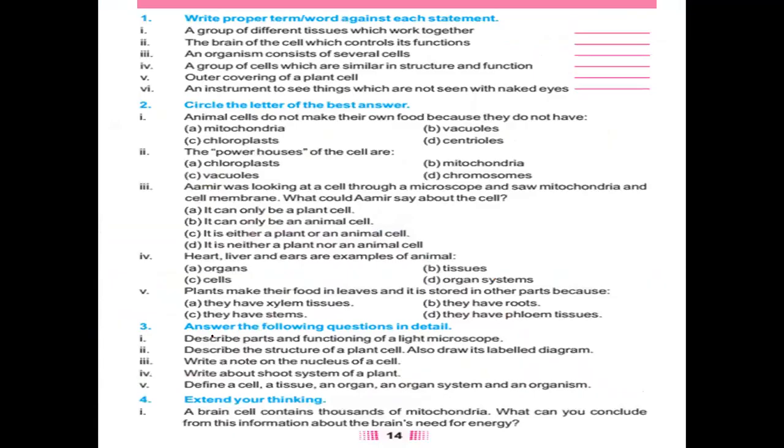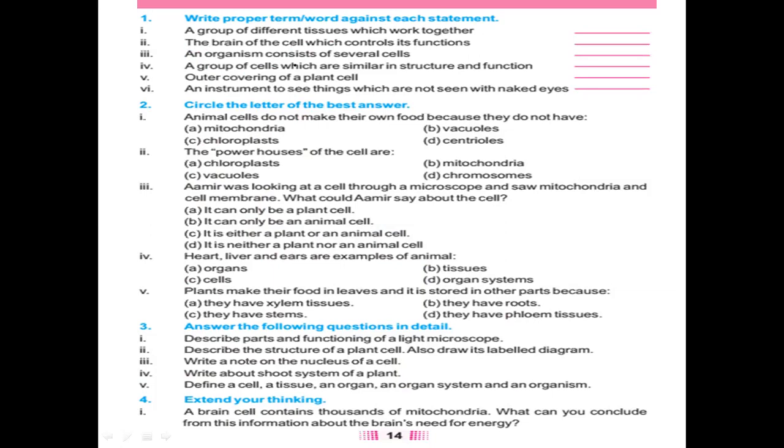So we have seen levels of organization in brief. So let's take a look at the exercise today. Write proper term words against this statement. It means you have to write the terms which we have read in this chapter before. So you see, number one is a group of different tissues which work together. What is this? Yes, this is a group of different tissues, so it will be organ. Yes. So you keep your books with you and write the answers over there. I'll give you the key in the next slide.